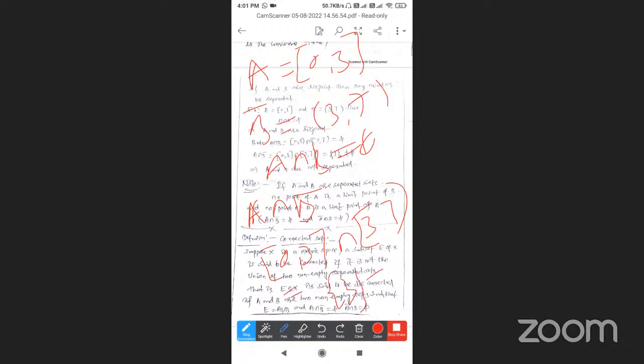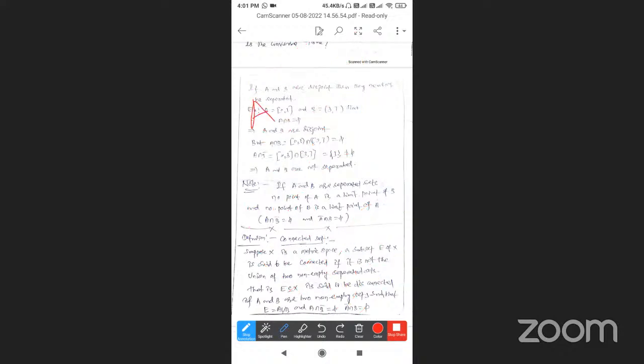The singleton 3 is common. So A closure intersection B is not equal to phi. What is separated? A closure intersection B equal to phi is separated. It is not equal to phi, so A, B are not separated.